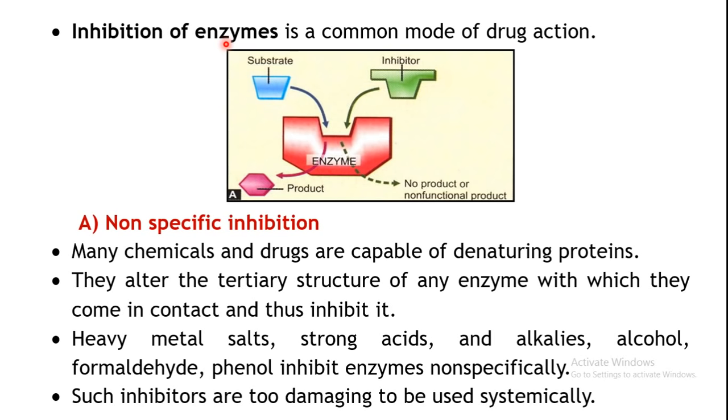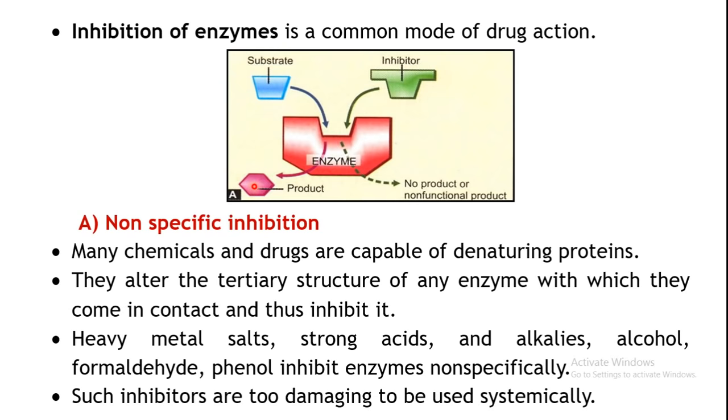But inhibition of a particular enzyme can be produced by a drug. For example, this figure depicts the enzyme. On the enzyme there is a site at which your substrate will bind, and ultimately this enzyme will convert the substrate into the product.